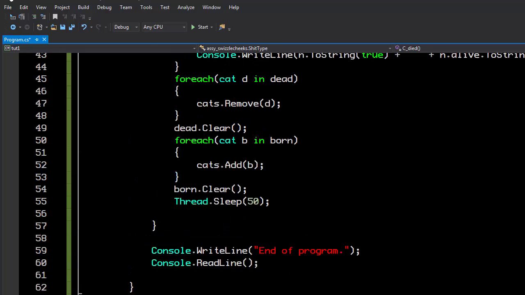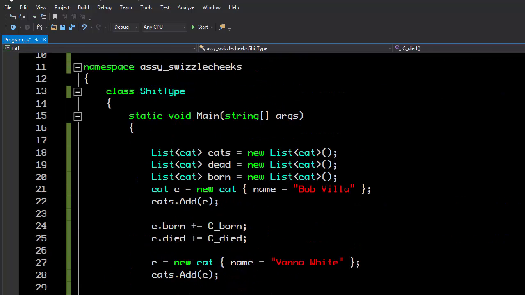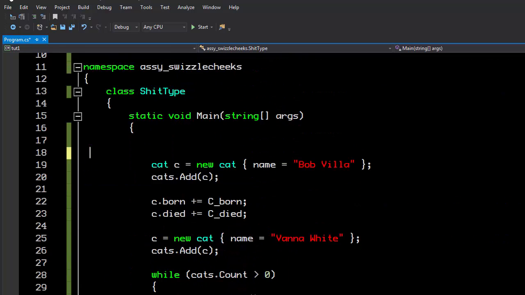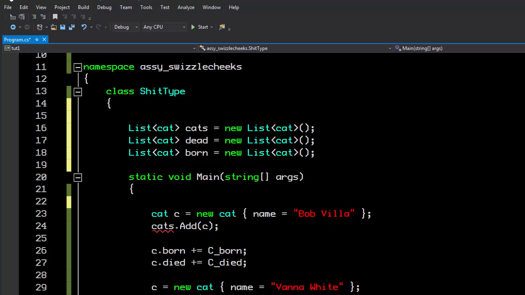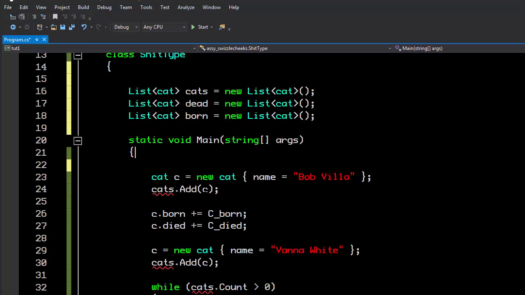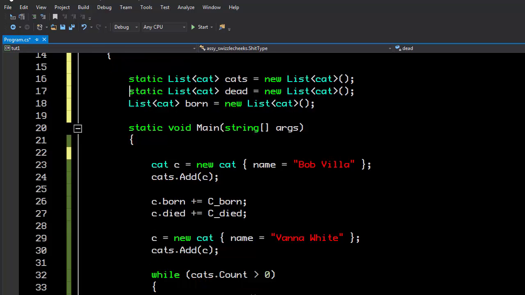The first problem is that the born list is out of scope, because the list is out here. So the first thing we're going to do is hoist all of these cat lists up into the ship type class outside of the main function, so that they're accessible by other functions. Now the problem is that this is a static method, so we have to make these static, because there's only one ship type. There's one cat list, one dead list, one born list, and one main function that's controlling them all.